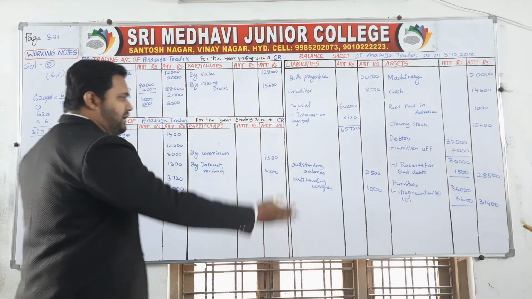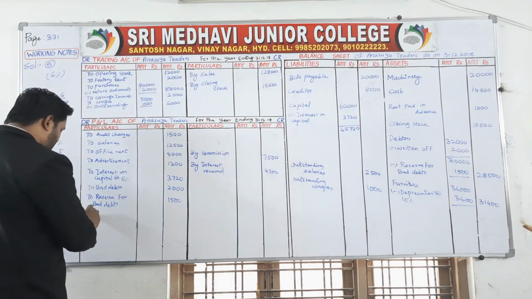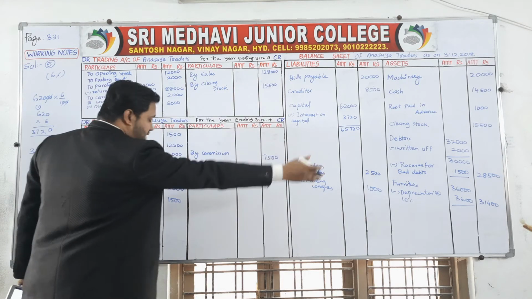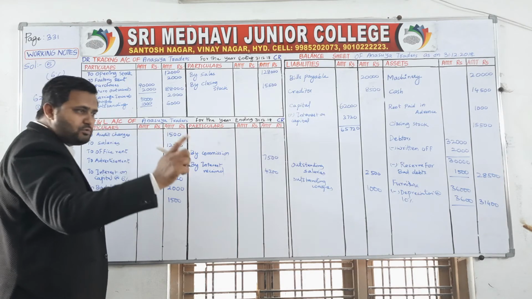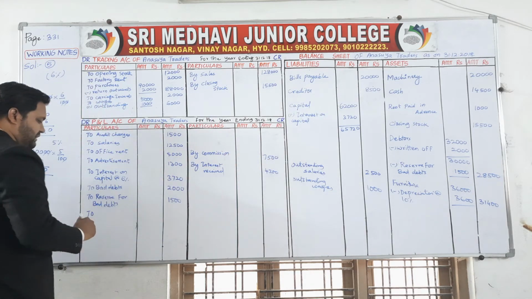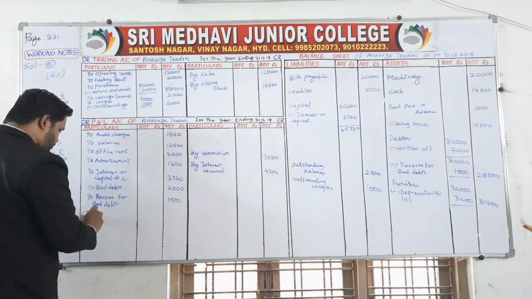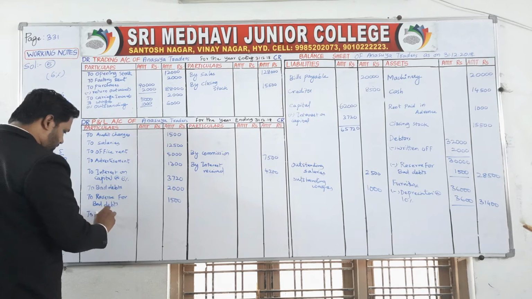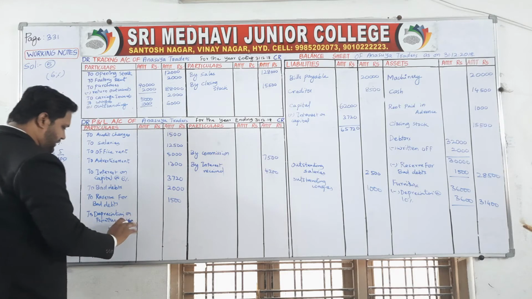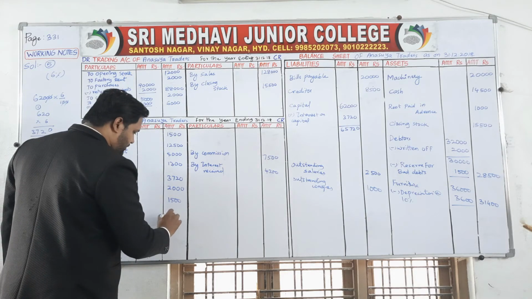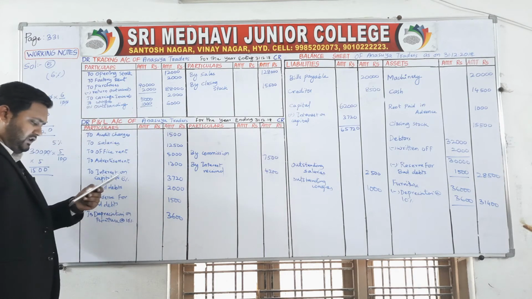Now you have depreciated, write the depreciation right here. Anything minus from the asset, write on the debit side of the profit and loss account. The adjustment entry appears 2 times. 1 time you have written over there, now next time you have to write here. So to depreciation on furniture at the rate of 10%, which is 3,600.